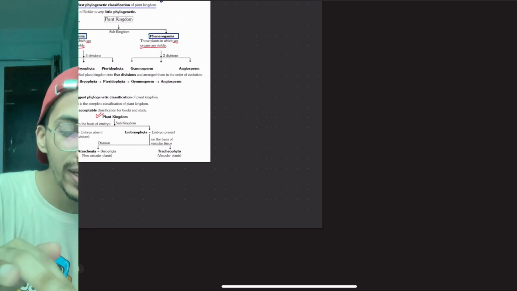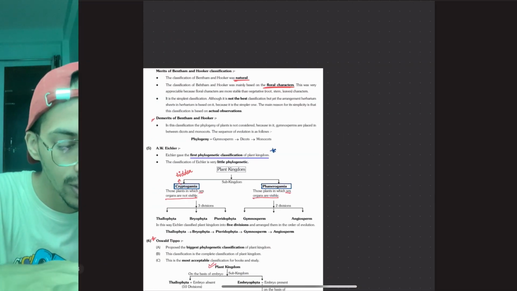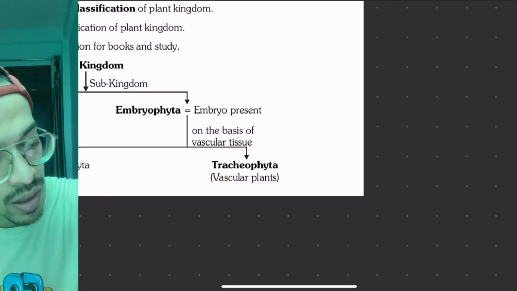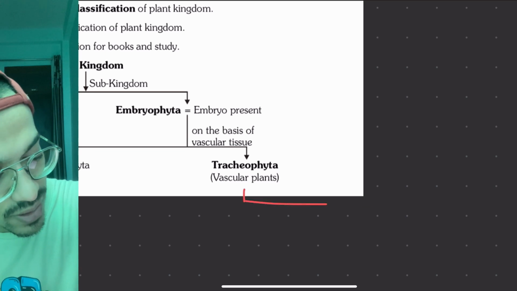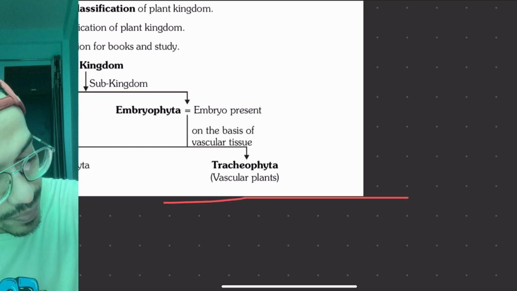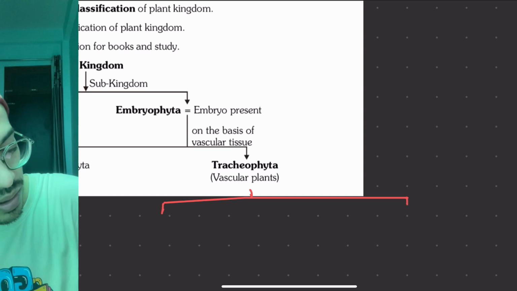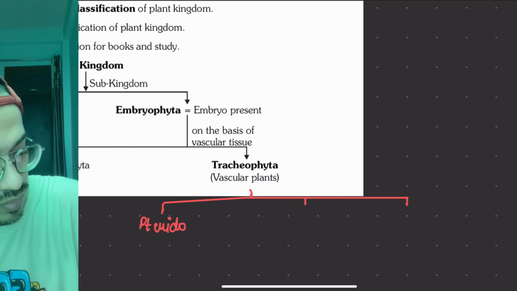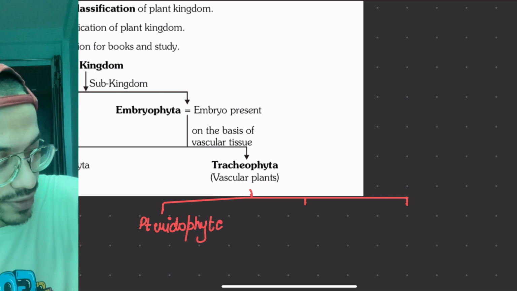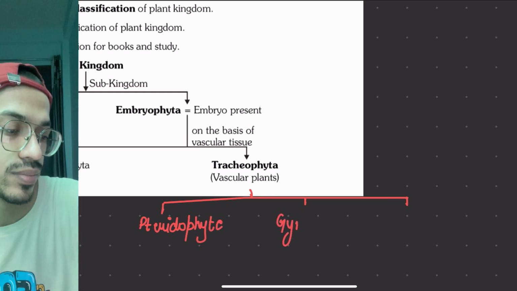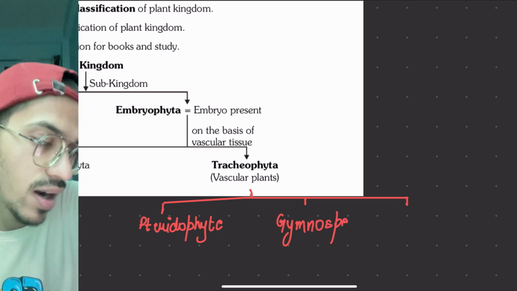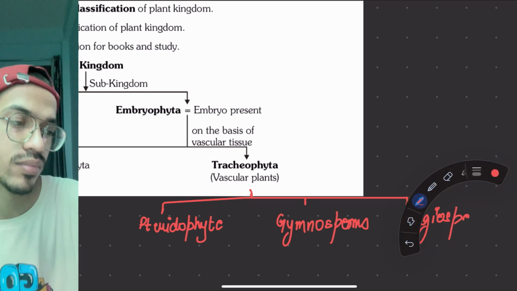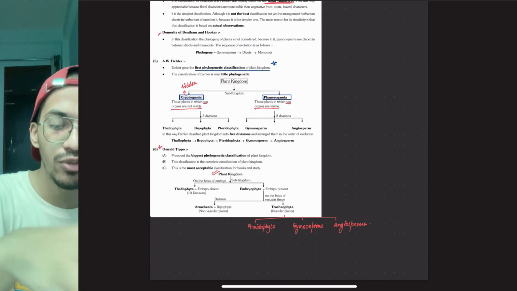So here, the tracheophytes, what all comes? We are going to write it over here. Vascular bundles have a varying degree, and according to least to most advanced version, we are going to write it up here. So the least is what? Pteridophytes. Then we have gymnosperms, and the most advanced is the angiosperms. So this thing we have to remember.